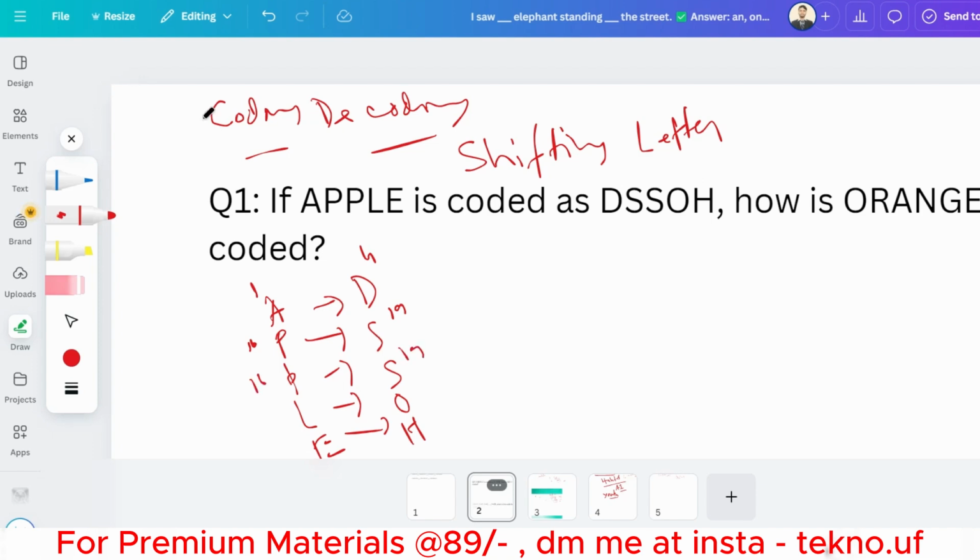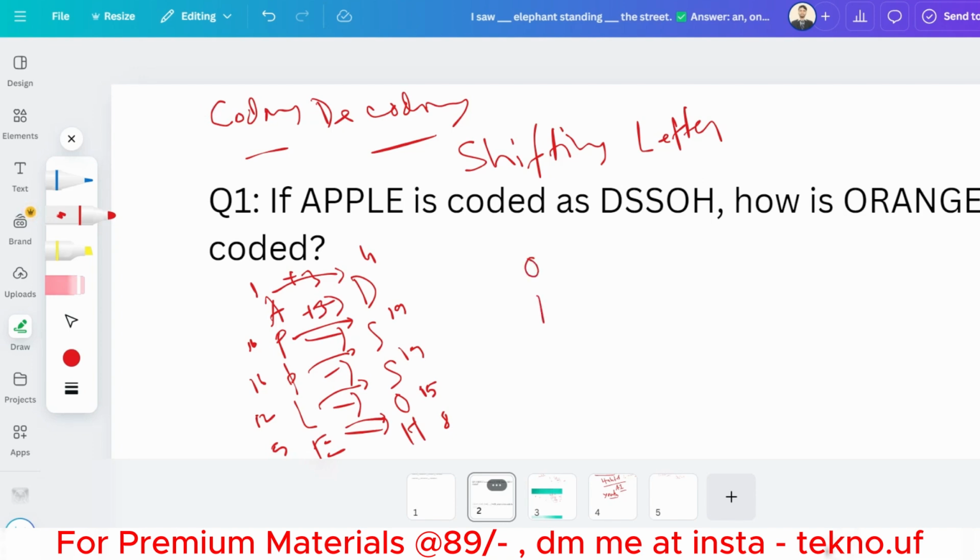L is 12, since M is the middle, that is 13. O is 15, E is 5, and H is 8. So 1 to 4, that is 3 difference. Then 16 to 19, 3 difference. 12 to 15, 3 difference. 5 to 8, 3 difference. That means plus 3 is happening here. Plus 3 is the pattern.